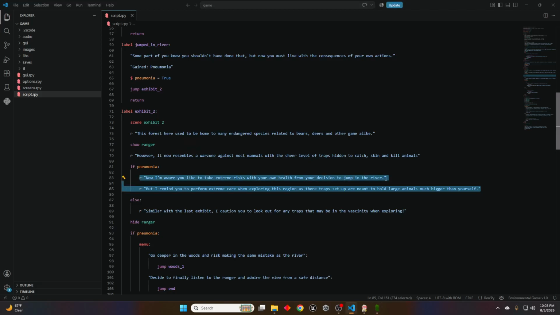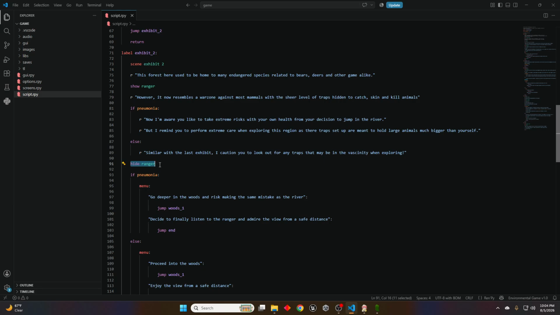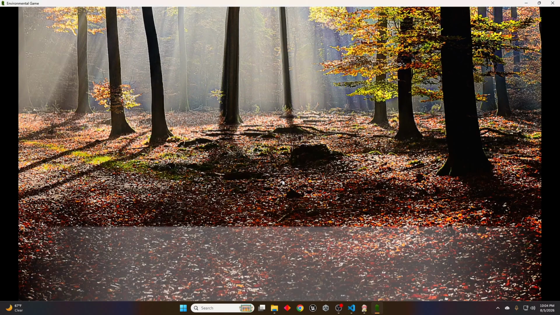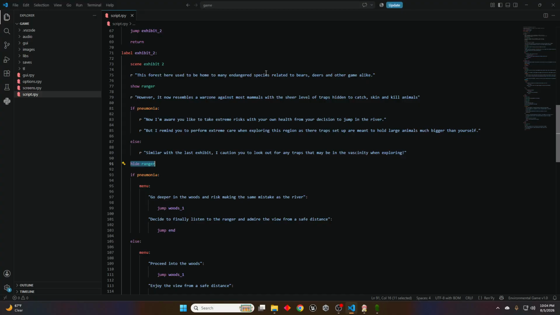And then once I am done with the last dialogue in the if, I go out of this if statement, which means I also go out of the else statement because the else is only going to run if pneumonia is false. So once this is finished, I skip down to hide ranger. And then I continue until the next line of dialogue. So if I click here, it'll hide the ranger. And then the next line of dialogue is actually an option. It's two options here. It's a menu.